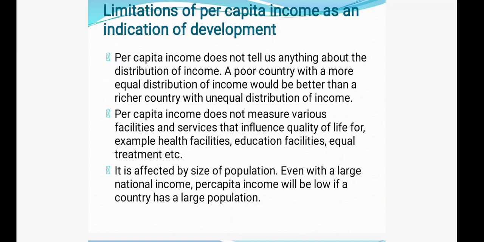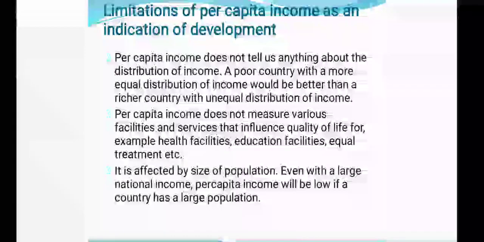What is the third? It is affected by size of population. Even with a large national income, per capita income will be low if a country has a large population. If the population is large, we cannot have proper measurement to measure one country's economic development against another.